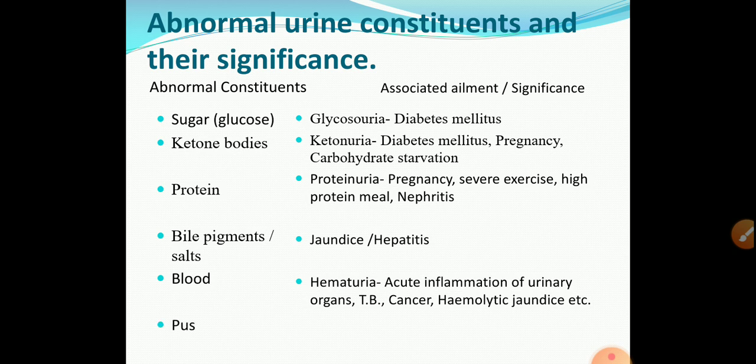Then pus. When pus is present in the urine, such condition is called pyuria, and they occur due to inflammation of urinary bladder or urethra or kidney. These are the abnormal constituents of the urine and their significance.